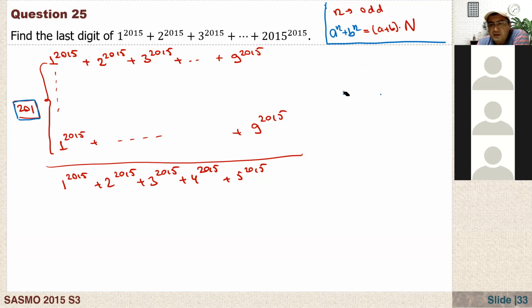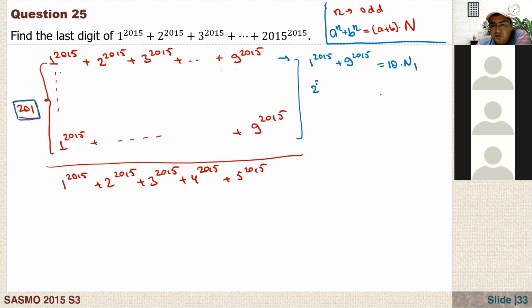Here we have 201 groups. If we group them, 1 with 9, 2 with 8, 3 with 7, let me write only one of them. We have 1 to the power of 2015 plus 9 to the power of 2015, which I can write as 10 times some number n1.